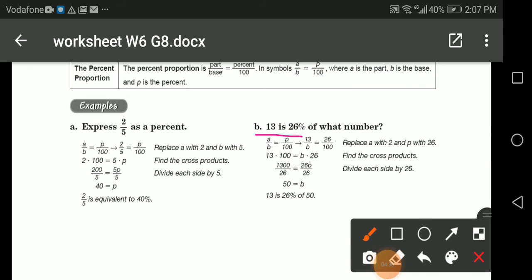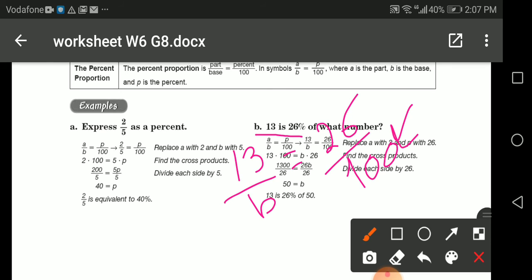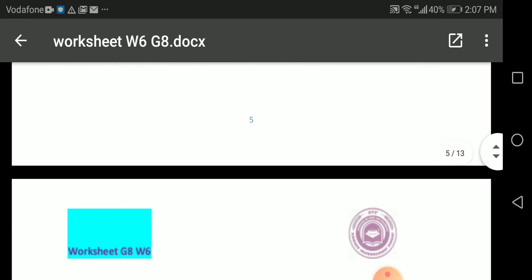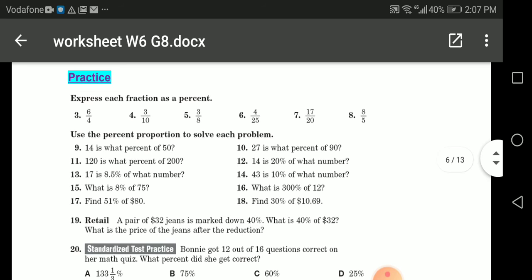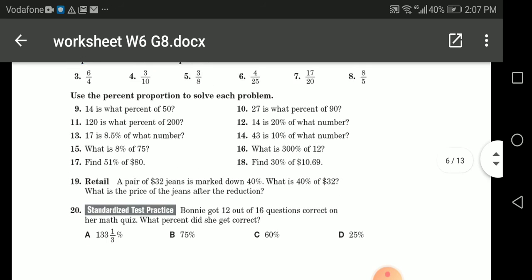13 is 26% of what number? The same idea. 13, remember this, guys, is 26%. Percent means here per 100. So what I do here, cross multiplication, I want here B, then I will do 100 times 13 all over 26. So the answer will be 50. You can try this. Okay, here express each fraction as a percent, the same idea.